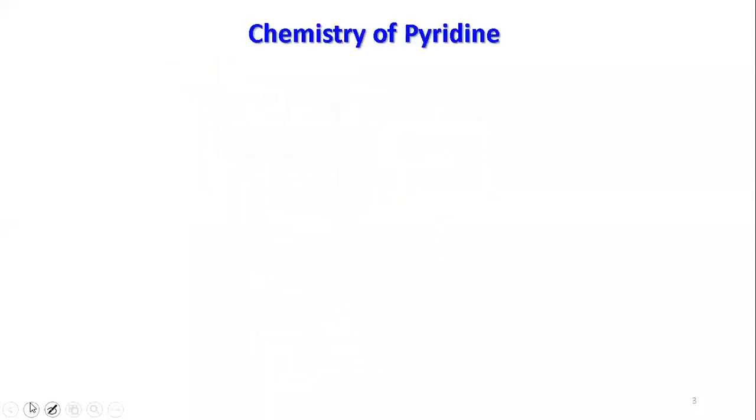Now, if we look at pyridine, you know that it is isoelectronic with respect to the pi cloud, similar to benzene. If you look at the bond length, what we find is that the carbon-nitrogen bond length is 1.34 angstrom.